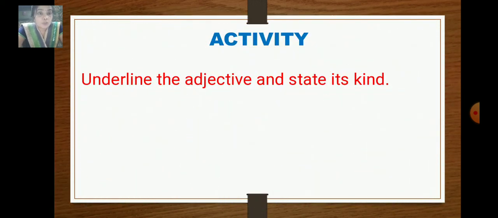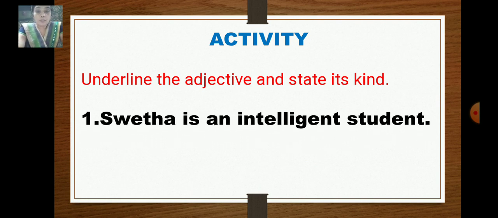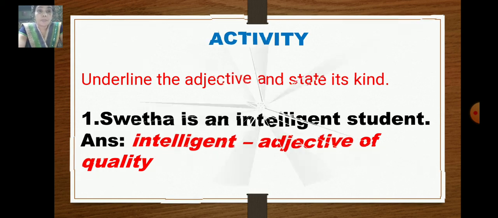Now let's do some activity here. Underline the adjective and state its kind. Number one: Shweta is an intelligent student. Shweta is a student, but what type of student? Intelligent student. So the word intelligent is an adjective of quality. It gives the answer of what kind.